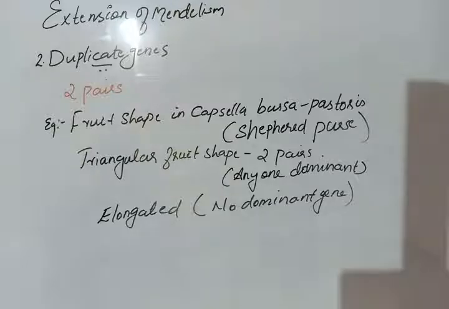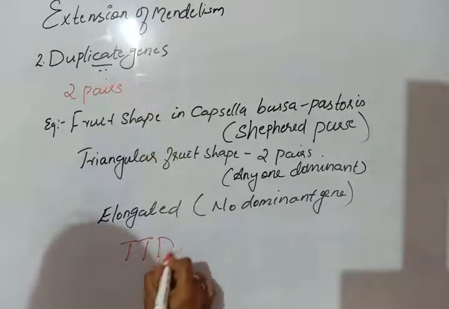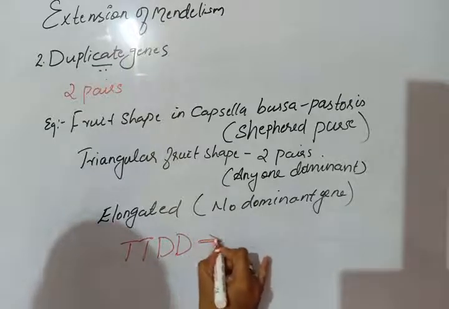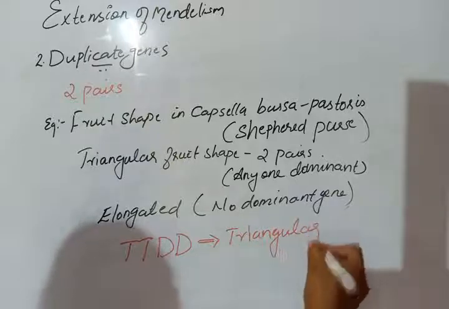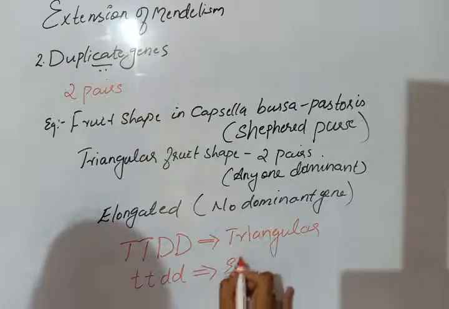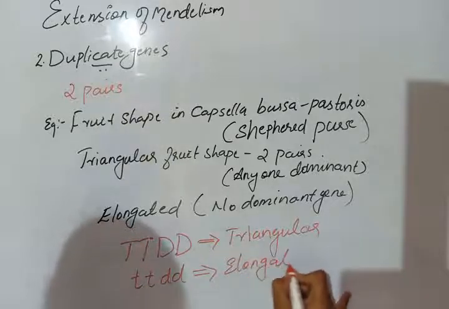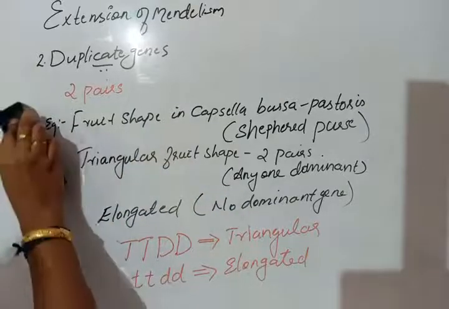Okay, then capital T, capital T, capital D, capital D represent the triangular fruit shape. And small t, small t, small d, small d represent the elongated fruit shape. So this is very simple.